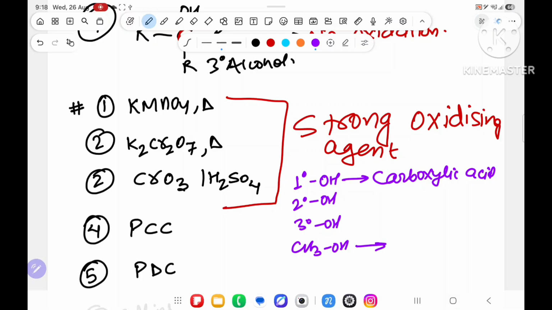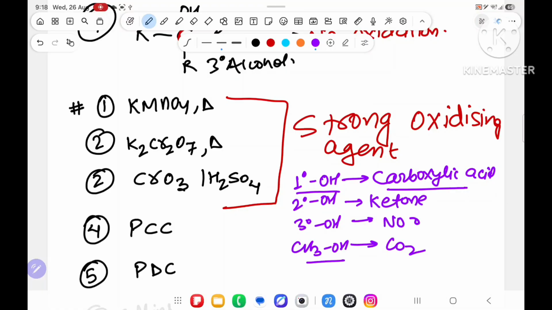CH3OH, although it is also a 1 degree alcohol, will be converted to carbon dioxide. 2 degree alcohol is converted into ketone. And 3 degree alcohol, no reaction.